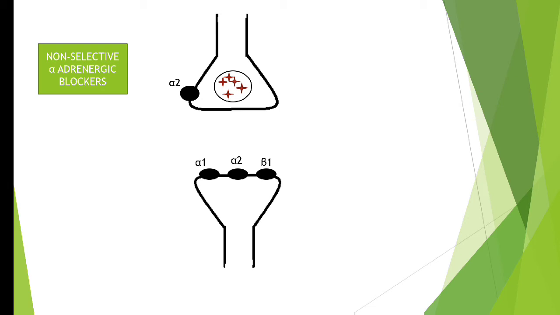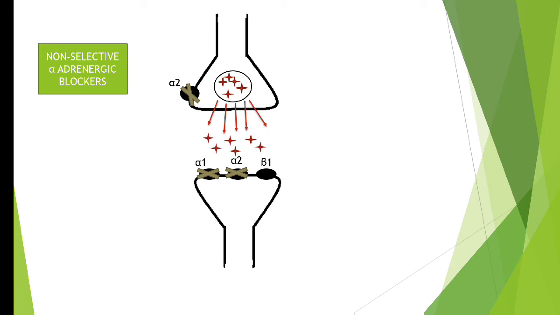Non-selective alpha adrenergic blockers means they will block, yes, what kind of receptors? Both alpha 1 as well as alpha 2 receptor. Okay, they will block alpha 1 and alpha 2 receptor post-synaptically, plus the pre-junctional alpha 2 receptor will also be blocked. What is the main role of pre-junctional alpha 2 receptor? The main role of pre-junctional alpha 2 receptor is to inhibit the release of the neurotransmitters. But when we block this alpha 2 receptor, large amount of neurotransmitters will be released.